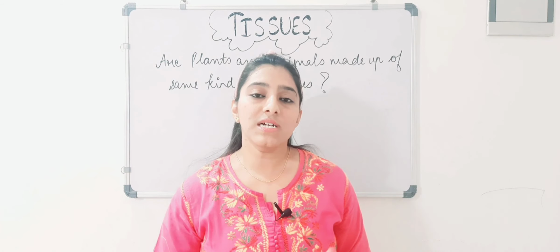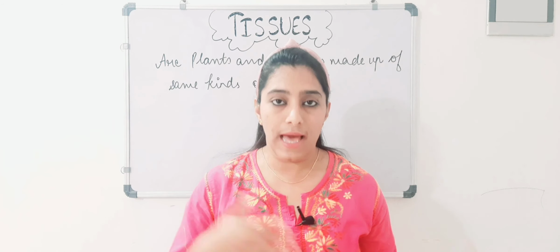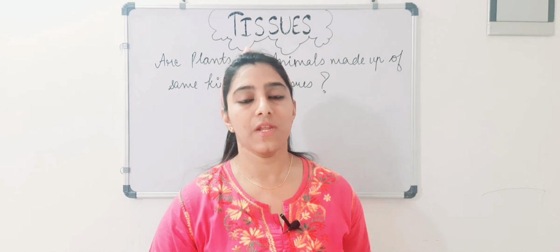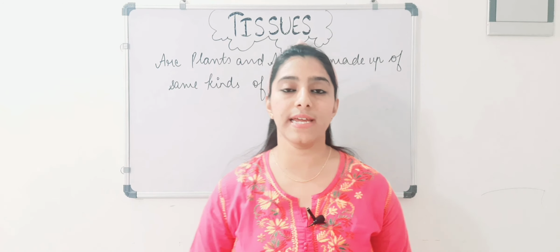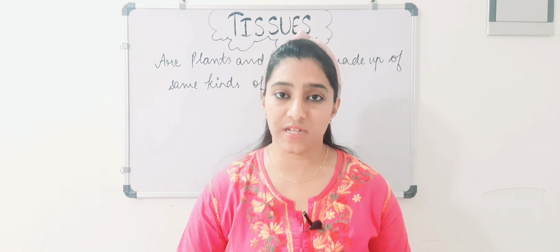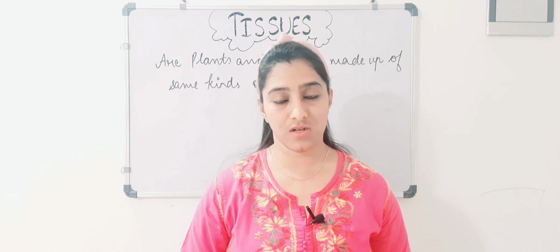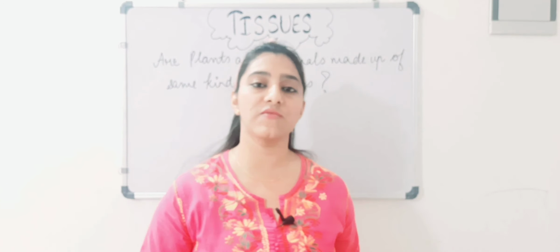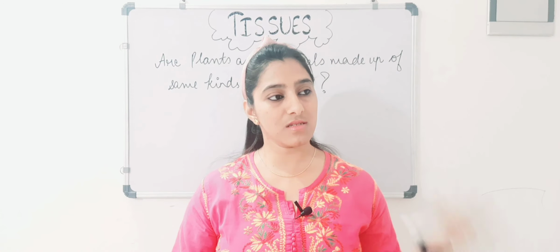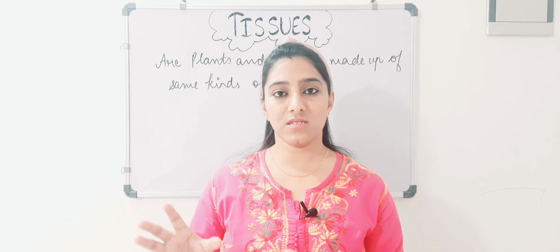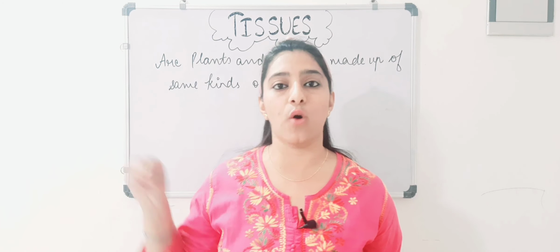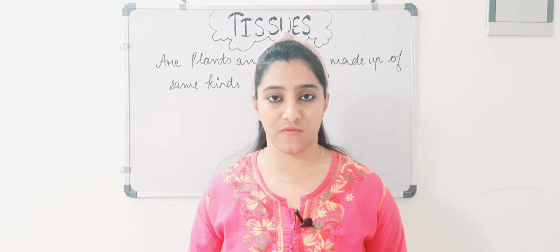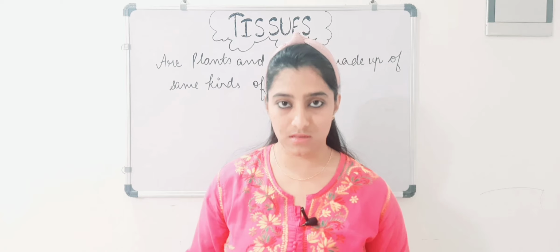So there are remarkable differences between plants and animals. Basically I am talking about animals here, meaning humans and animals both, right? Humans are also considered animals only, right? Animals have a different kind of growth pattern and plants have a different kind of growth pattern. In plants, growth is basically restricted to specific organs, meaning some organs of plants will grow indefinitely. Throughout their life their stem will increase continuously, in some of the plants, right?